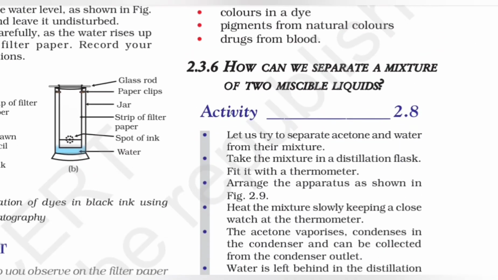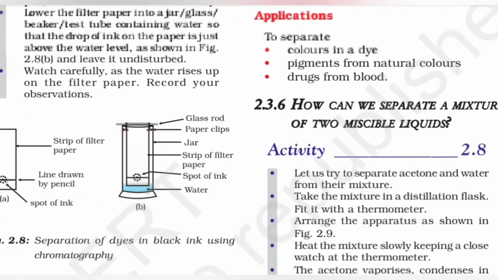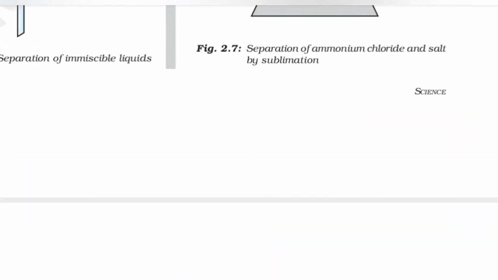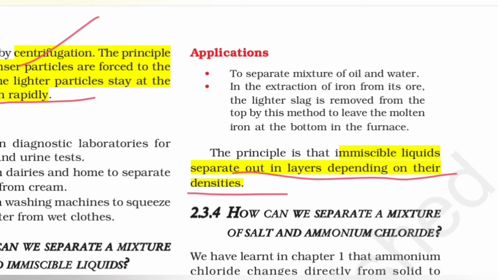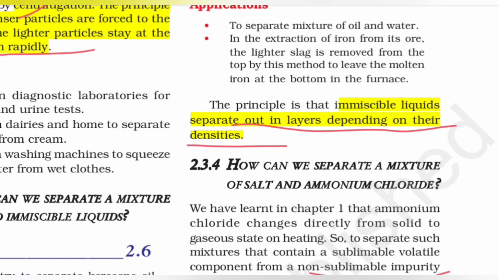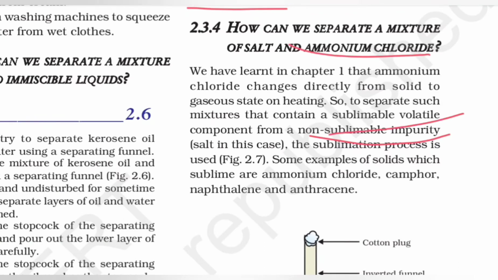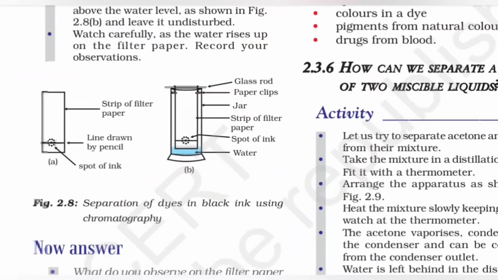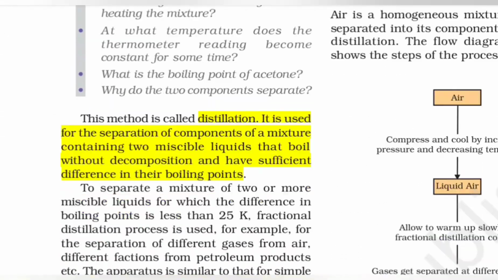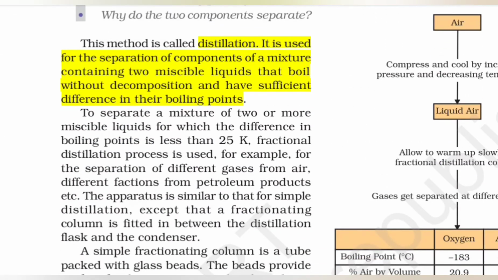Then another is how can we separate a mixture of two miscible liquids. Immiscible liquids were separated by the separating out of layers, and separation of a mixture of salt and ammonium chloride was by sublimation. The miscible liquids can be separated by distillation, where the separation of components of a mixture containing two miscible liquids that boil without decomposition and have sufficient difference in their boiling points is seen.